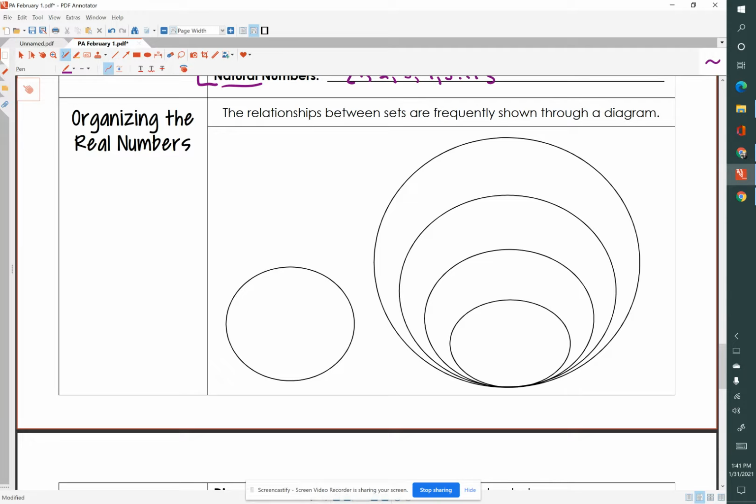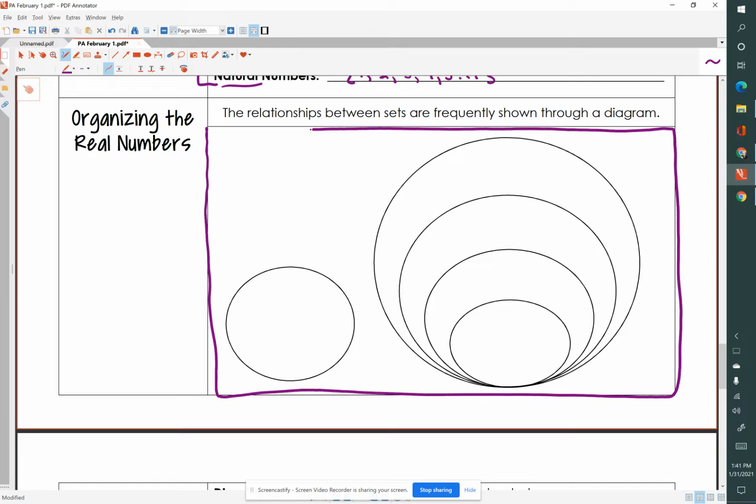So we can further organize the real number system. If we consider everything here, all of this is real numbers. So we can consider this the irrational numbers.